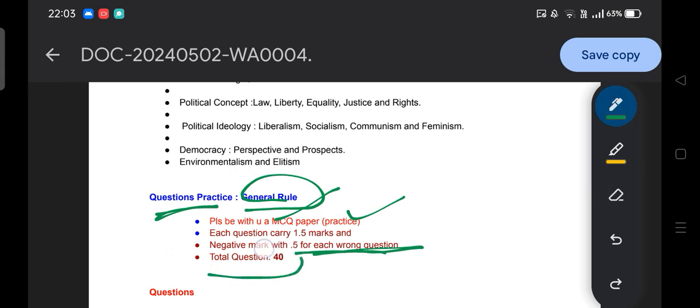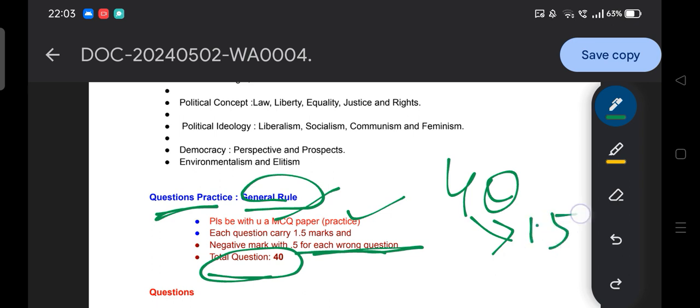Then, the total questions we will discuss in this session: a total of 40 questions, and each question carries 1.5 marks, which means a total of 60 marks. Believe me, it is going to be a marathon session, and each and every one of you should attempt it very carefully and seriously, because if you want to crack the examination, you need to be serious here.